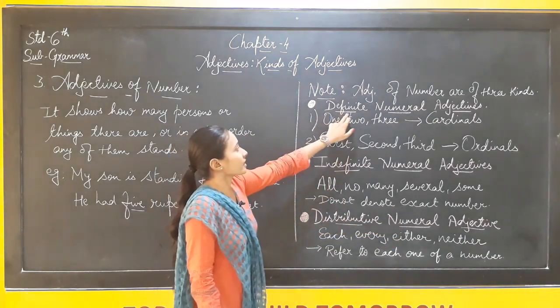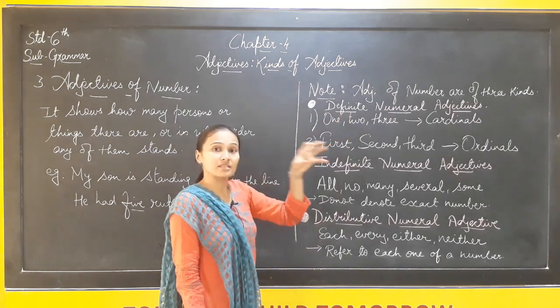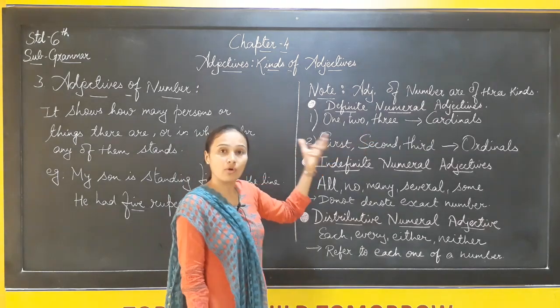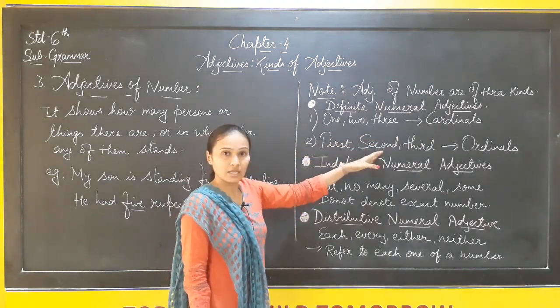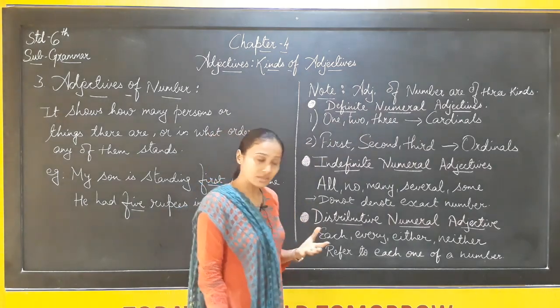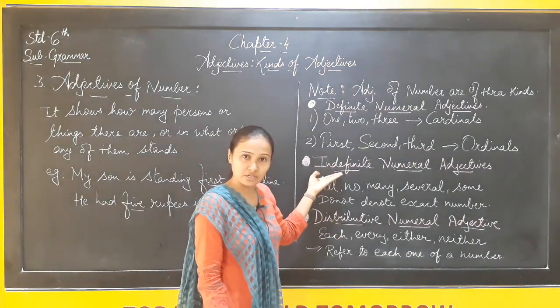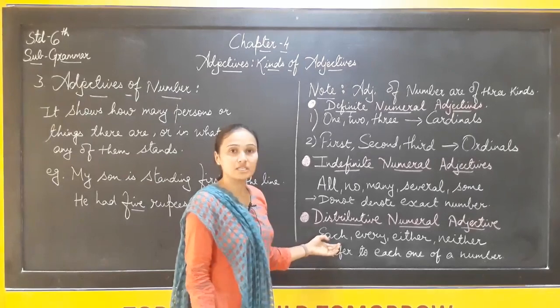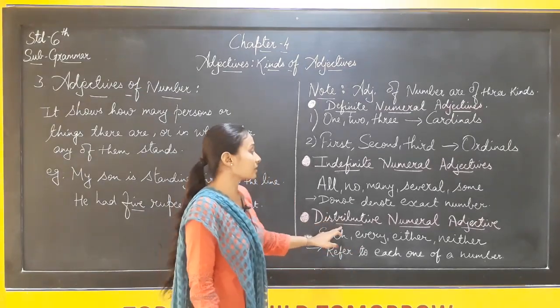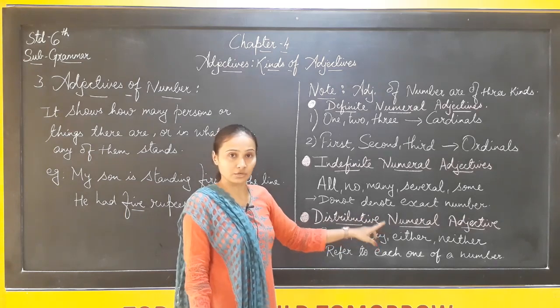Definite numeral adjective means exact numbers are given, like 1, 2, 3, or some order like first, second, third. If exact numbers are not given, that is the indefinite numeral. And whenever we see words like each, every, either, neither, that is the distributive numeral adjective.